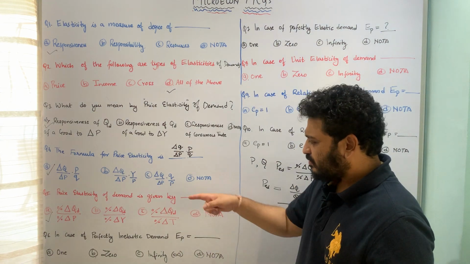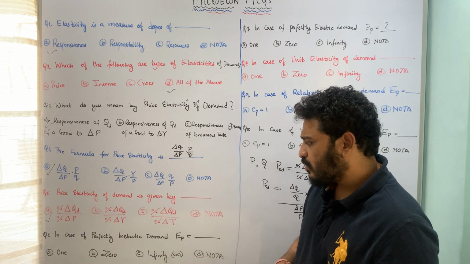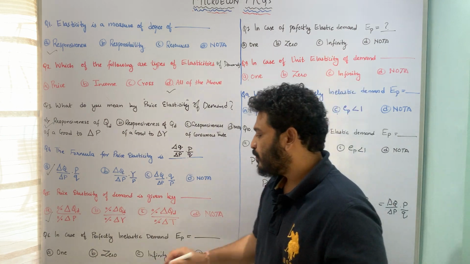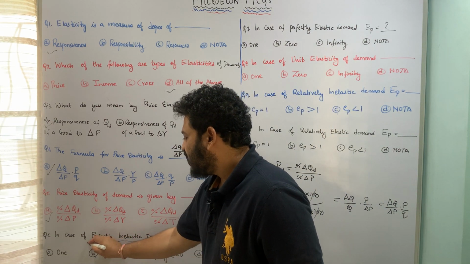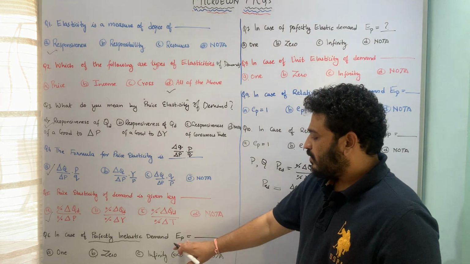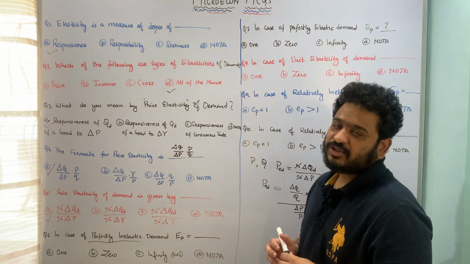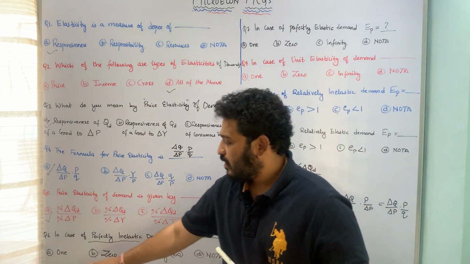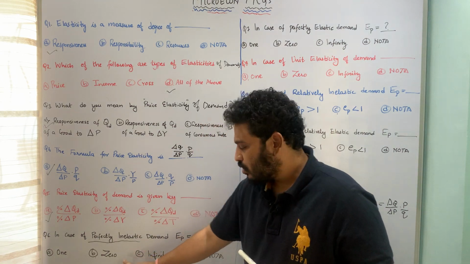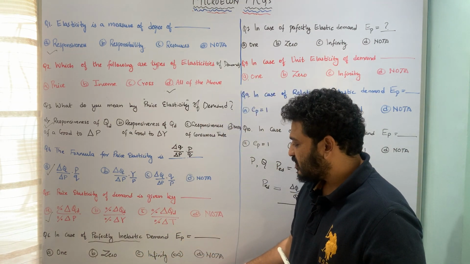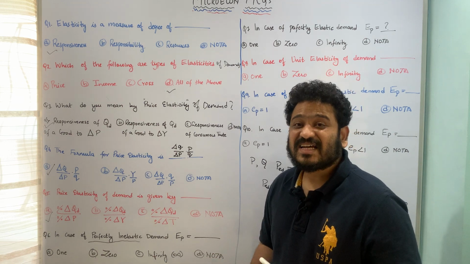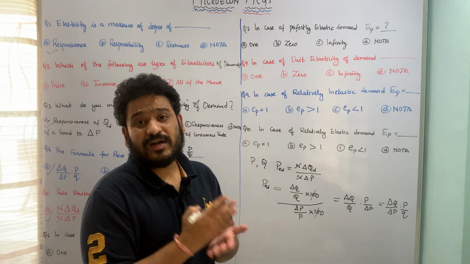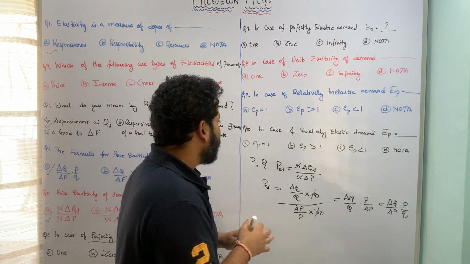Let us now move to the next question, which is talking about perfectly inelastic demand. Here you have to pay attention. Price elasticity is equal to how much? The options are: option A is 1, option B is 0, option C is infinity, option D is none of the above. Perfectly inelastic demand means that whatever change there is in price, the quantity demanded is going to be one and the same.